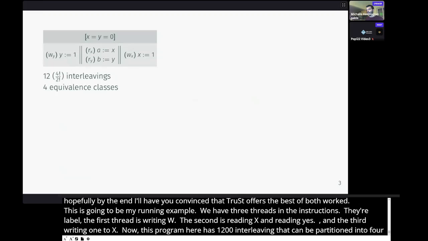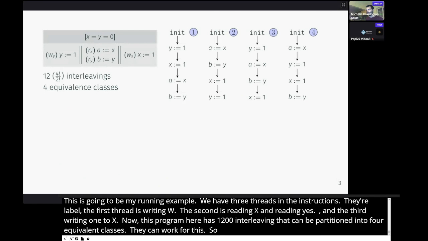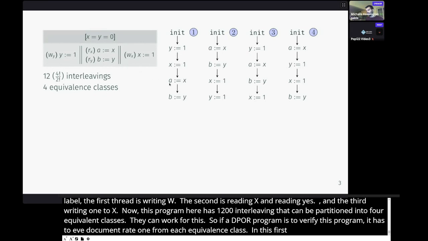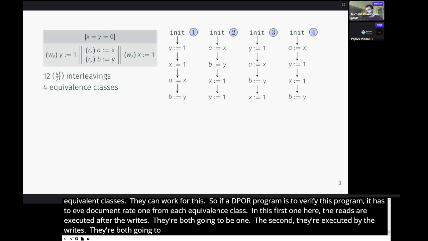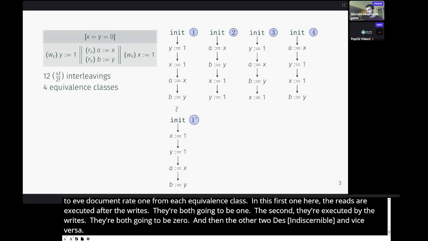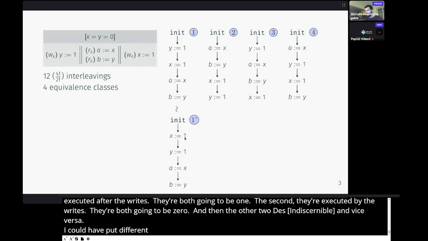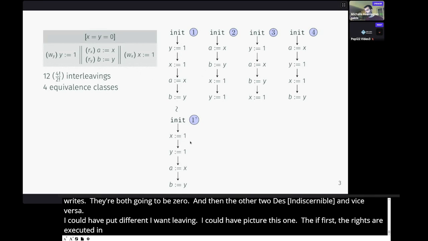So if a DPOR algorithm is to verify this program, it has to enumerate these 4 interleavings, one from each equivalence class. So for example, in this first one here, the reads are executed after the writes. They're both going to read 1. In the second one, the reads are executed before the writes. They're both going to read 0. And then in the other two, X is going to read 1 and Y 0, and vice versa. I could have picked different interleavings. For example, I could have picked this one instead of the first one, where the writes are executed in the opposite order. But that's the whole point of this equivalence partitioning. We just have to enumerate 4.